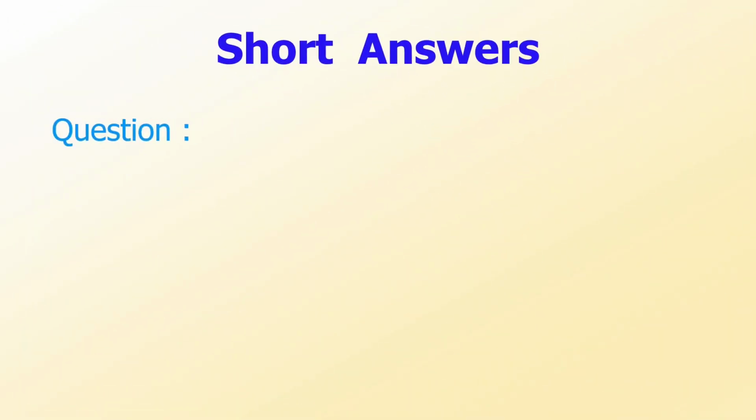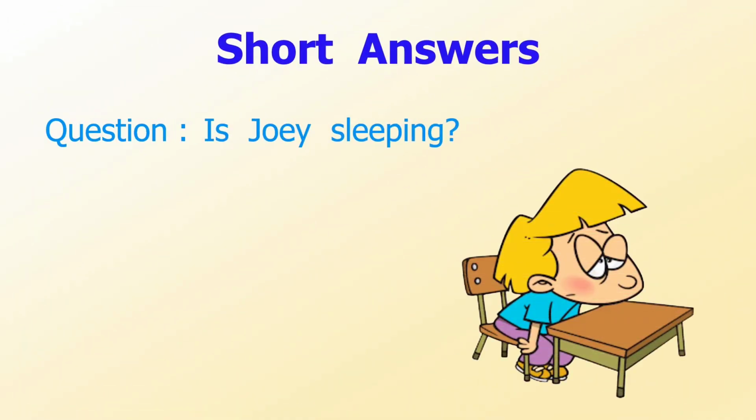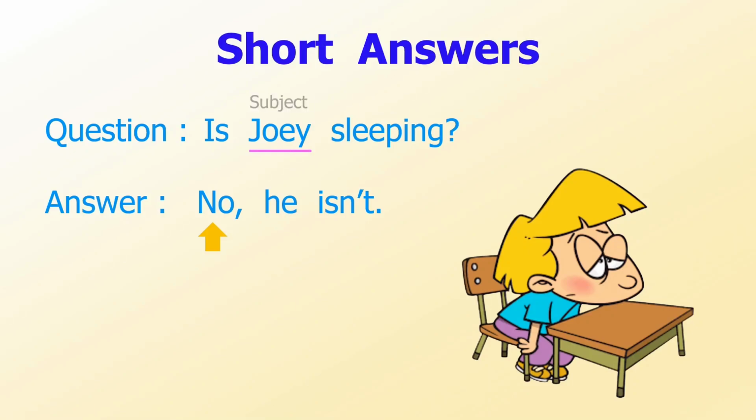Another example. Question: is Joey sleeping? The answer is no, he isn't. The fact is that Joey is not sleeping. He just feels sleepy, so we answer no. The subject is Joey, which is one boy, so we use the pronoun he in the answer.